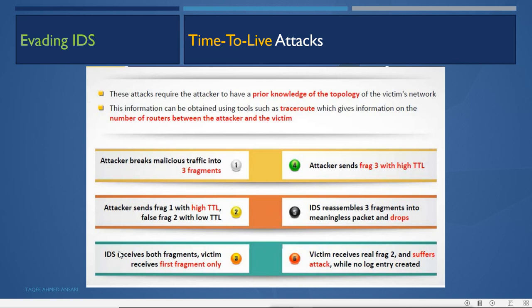So the IDS receives both fragments, while the victim receives the first fragment only. This is an insertion attack where the IDS is getting more packets than the end system. Now the attacker sends fragment 3 with the high TTL again. Then the IDS reassembles the 3 fragments into a meaningless packet and drops it, and the victim receives the real fragment 2 and suffers the attack while no log entry is created.